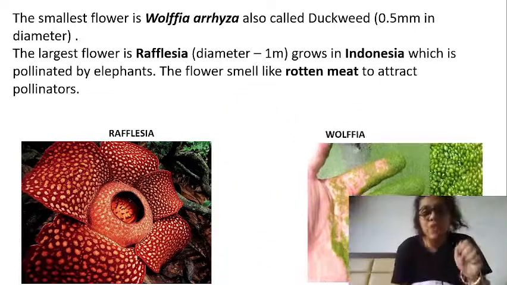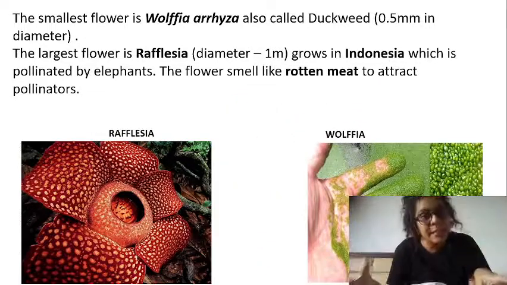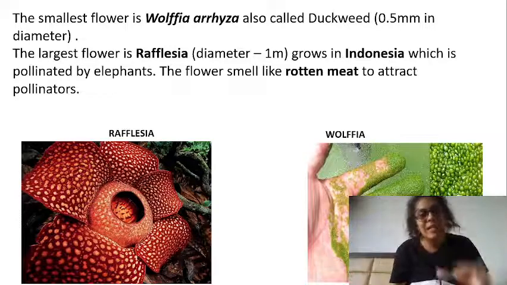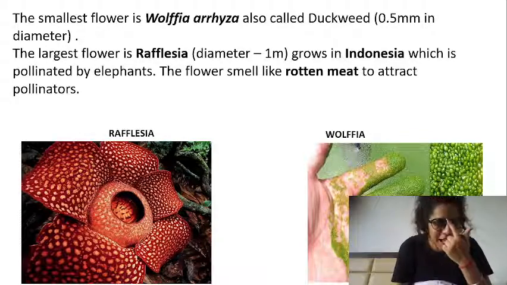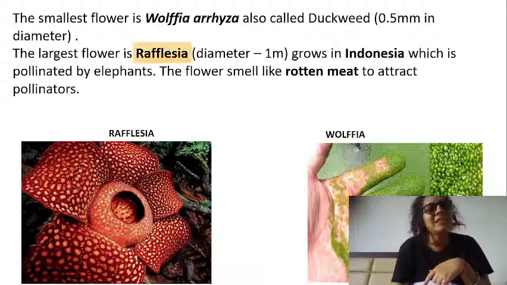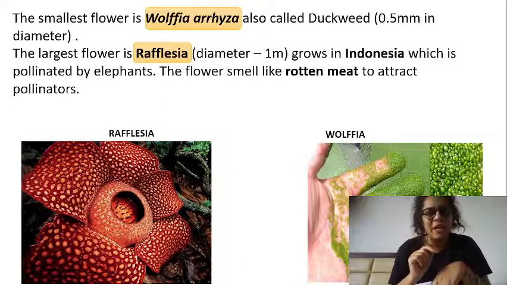And the smallest flower is known as Wolffia. We say it is Wolffia arrhiza, also known as duckweed. You can dip your hand and millions of flowers are there in the hand. It is 0.5 mm in diameter. It is that small, the smallest flower. So the largest is Rafflesia, and the smallest one is known as Wolffia arrhiza.